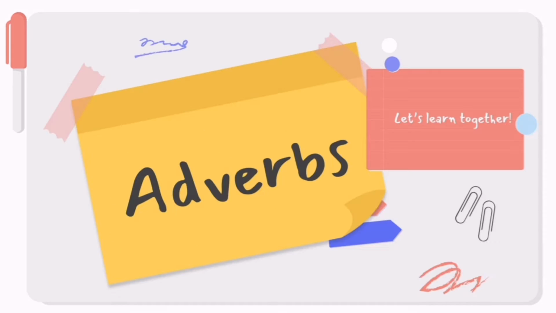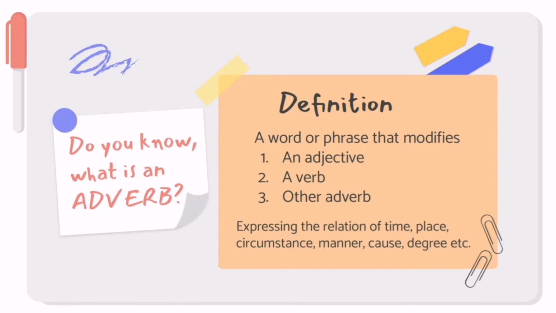Hello everyone, today we will learn about adverbs. Do you know what an adverb is? An adverb is a word or phrase that modifies an adjective, a verb, or another adverb, expressing the relation of time, place, circumstance, manner, cause, degree, and etc.